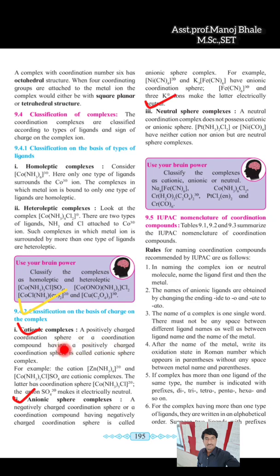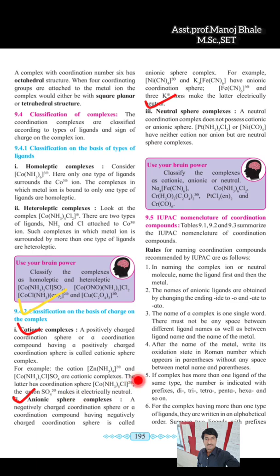Cationic complex: in a complex there can be a positive, negative or neutral charge present on the sphere of the complex. In the cationic case, it is a plus charge. This is one of the examples given there. A complex having a positive charge on the sphere is known as a cationic complex. In this example too, if we isolate this structure, there is a positive charge on the square bracket of this complex. That means this is also an example of a cationic complex.